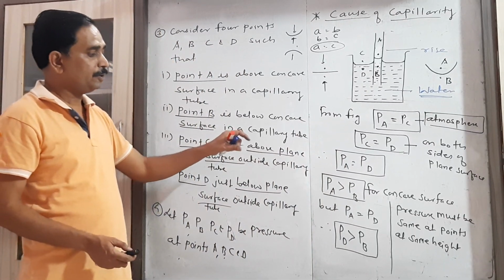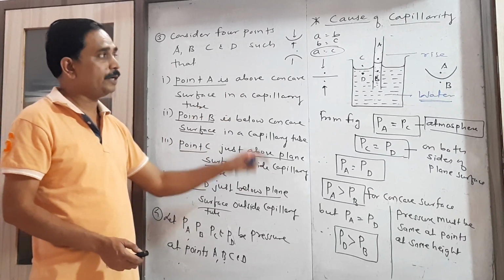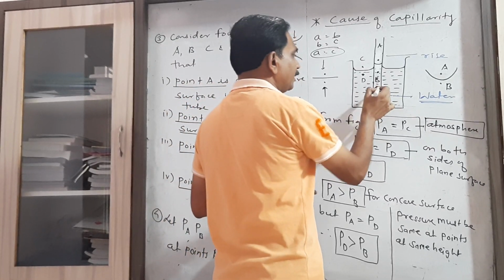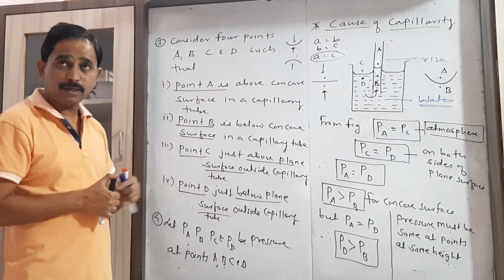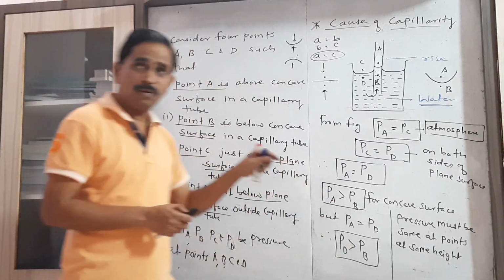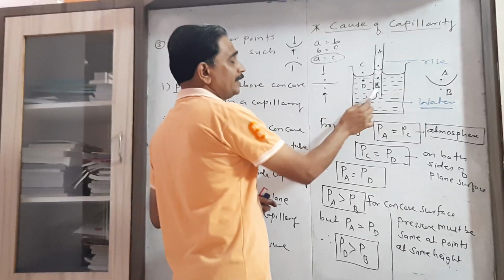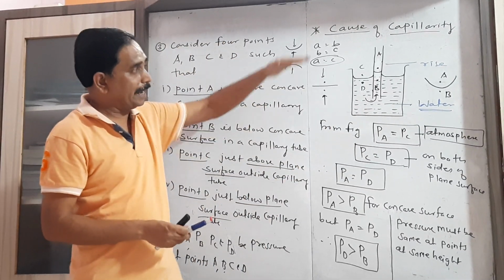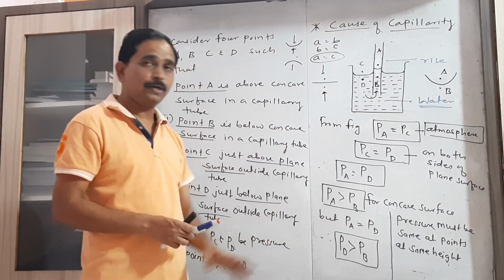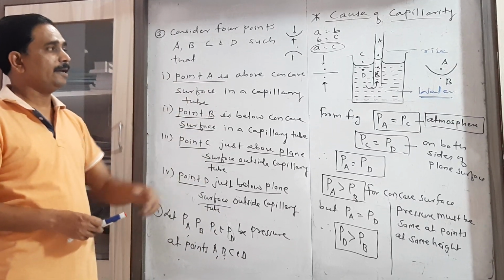Now in order to obtain the equilibrium position, the liquid inside the capillary must rise up just to equalize the pressure. The liquid inside the capillary tube will rise till the pressure at D is equal to the pressure at B. So that is the cause of capillary rise.